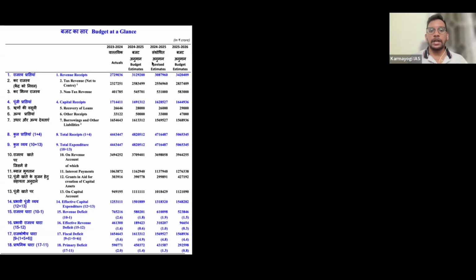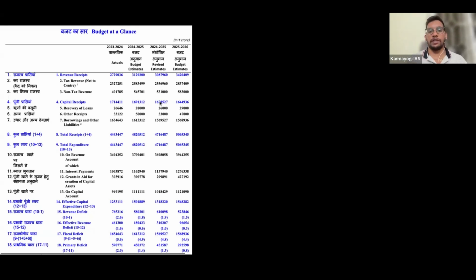Until now 10 months have been done; February and March are still there. These are the revised estimates of the same 2024-25. You can see this: 2 more months are there and some money is still to come for the government. Whatever the receipts are, the government still has time to collect a few more, right? Capital receipts also. There will be a slight discrepancy because 2 more months are still there.